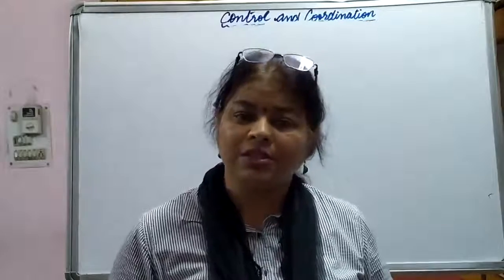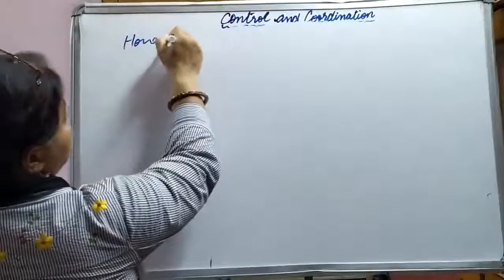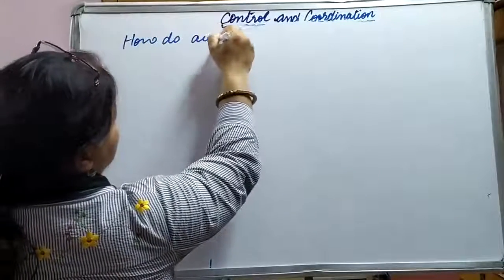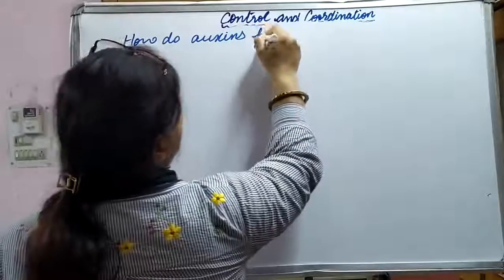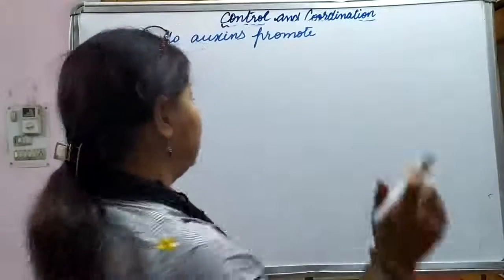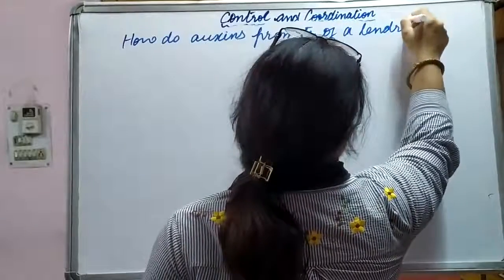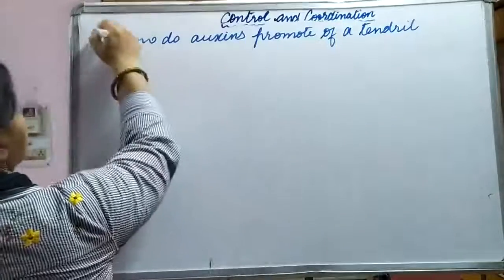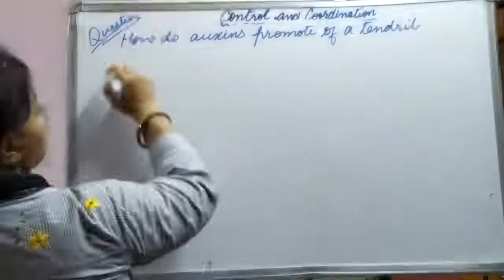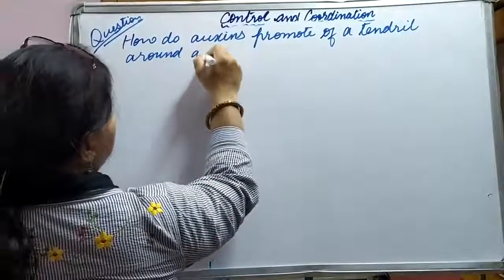I'm writing the question here: how do auxins promote the growth of a tendril around a support?